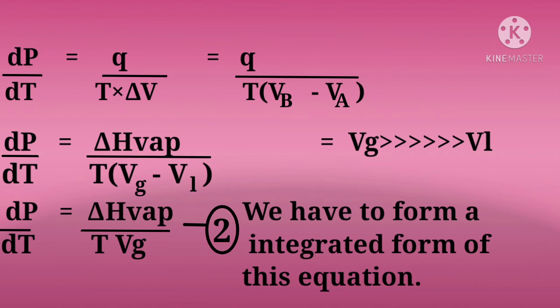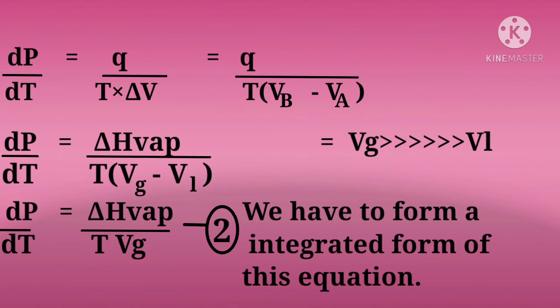Now we all know that the volume of gas is much greater than the volume of liquid. So we write the equation as delta P by delta T equals delta H of vaporization by T into Vg, the volume of gas, because the volume of gas is very much larger than the volume of liquid, hence subtracting 0.001 from 1 doesn't make much difference. I hope you understand. Now we have to make an integrated form of this equation.